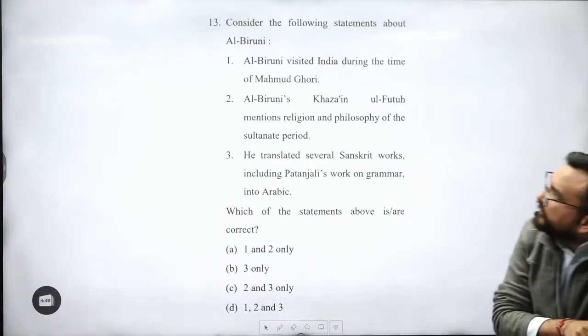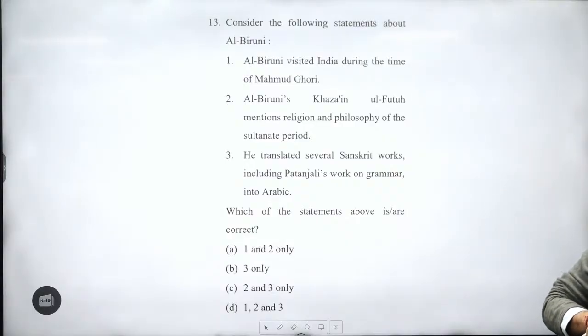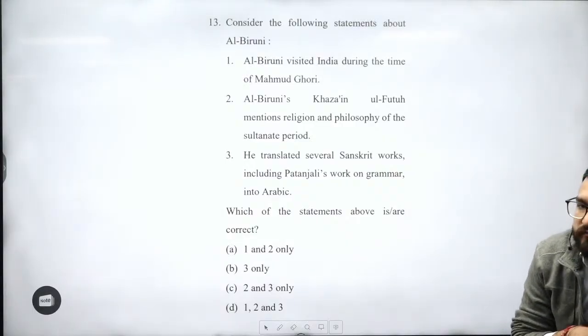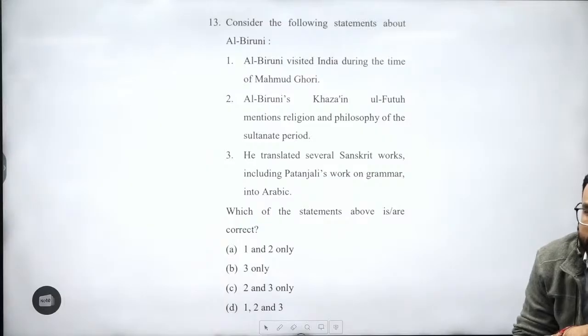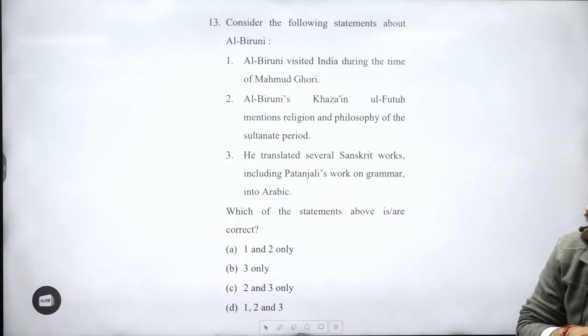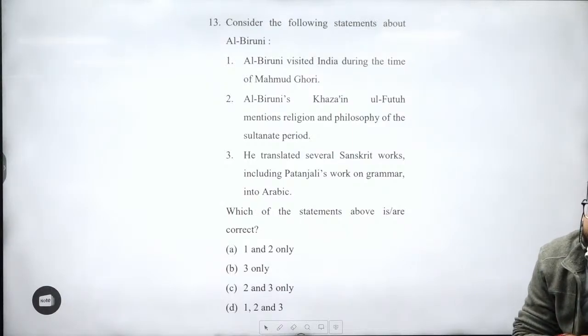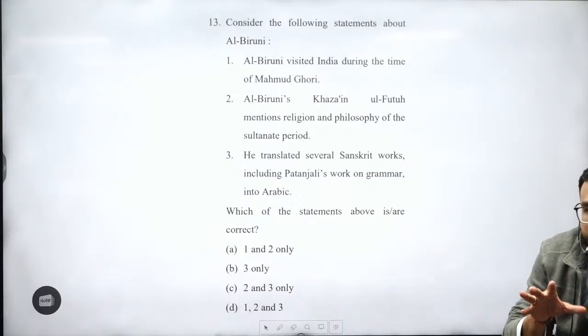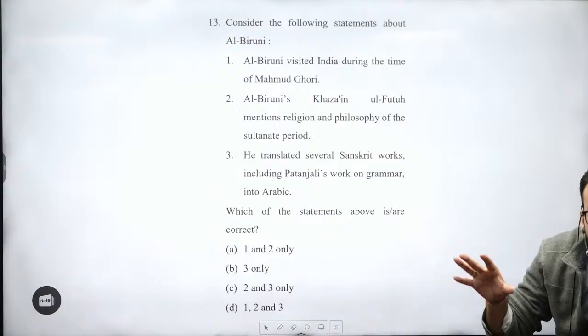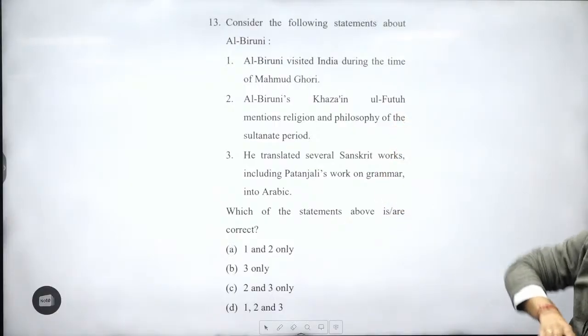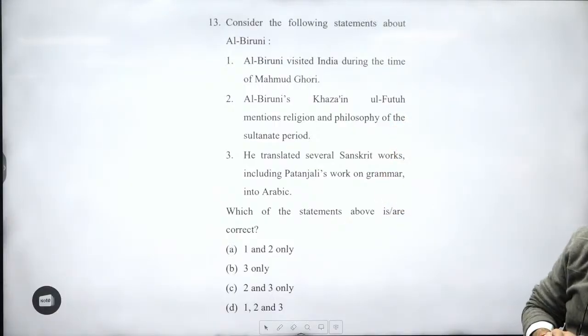Question number 13. Consider the following statements about Al-Baruni. Al-Baruni visited during the time frame of Mahmud of Ghazni. Great. So Ghazni was during the time frame of Mahmud of Ghazni, you will be seeing 985 to 1025. Remember it like this. Al-Baruni visited India during the time period of Mahmud Ghori. Wrong.